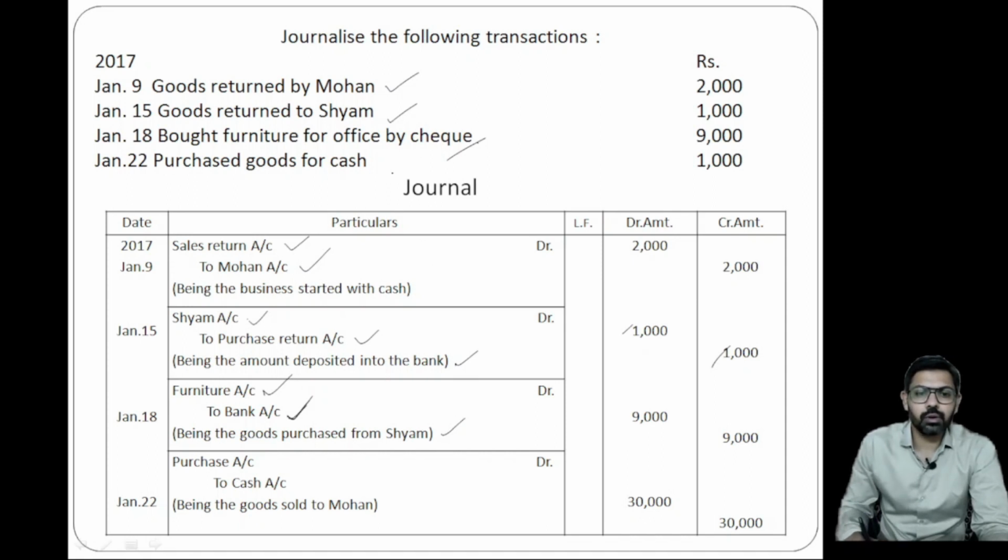And the last one is what? Purchased goods for cash. That means we are purchasing goods, but this time through cash. So what comes in business? Goods. Very good. But we cannot write goods. We will write purchase. So the purchase account is debited. And what goes out from business? Cash. So cash will be credited.